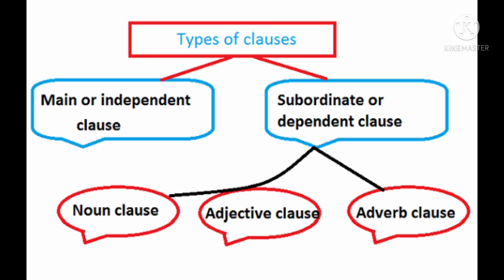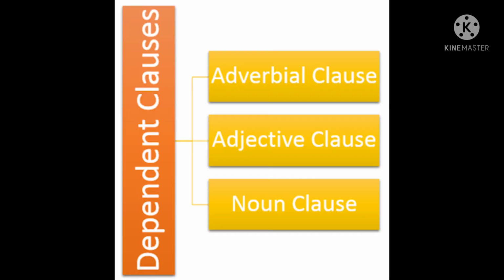Look at the chart, children. Please be attentive. There are two types of classes. They are main or independent class, subordinate or dependent class. Again, subordinate class can be classified into three types. They are noun class, adjective class and adverb class. Remember, dependent classes can be classified into three types. They are adjective class, adverb class and noun class.